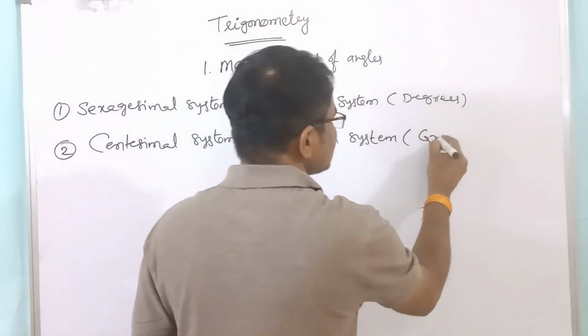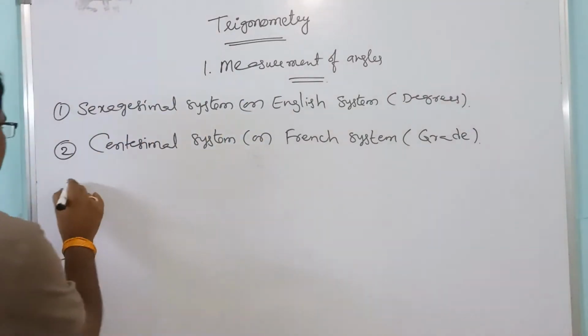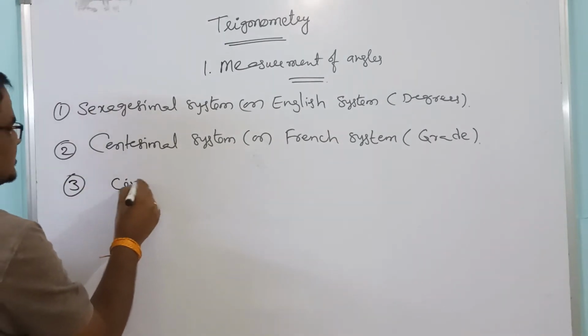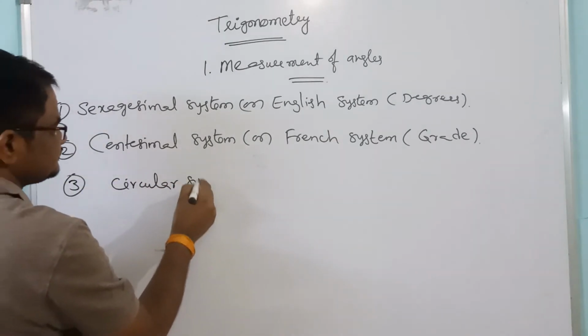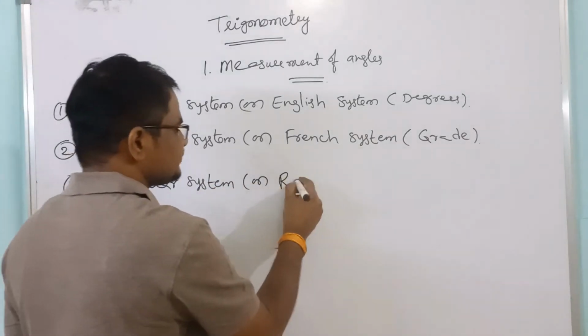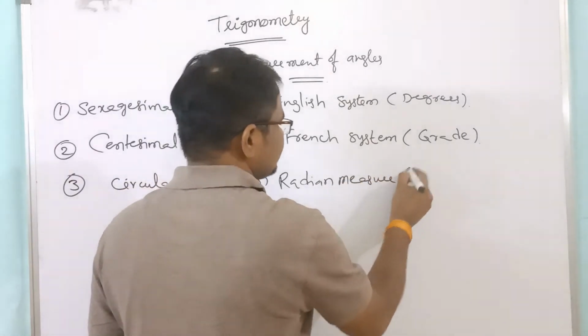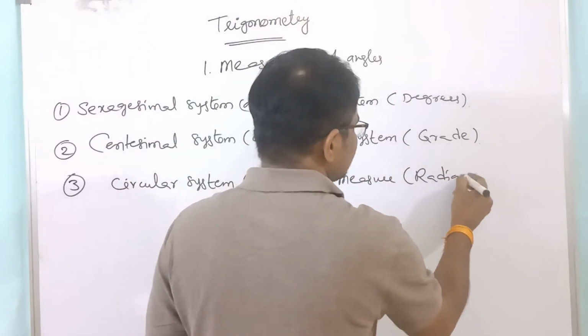In this we will discuss about the grades. And the third one is the circular system, also called radian measure. In this we will discuss about the radians.